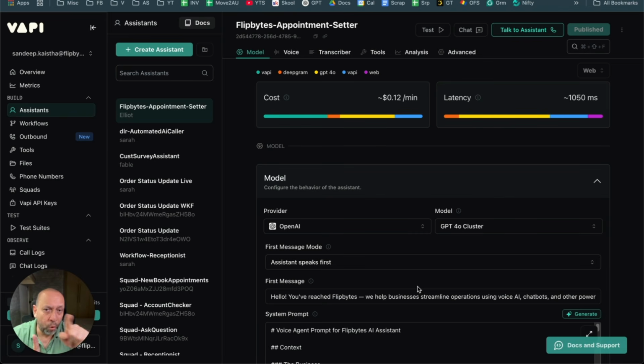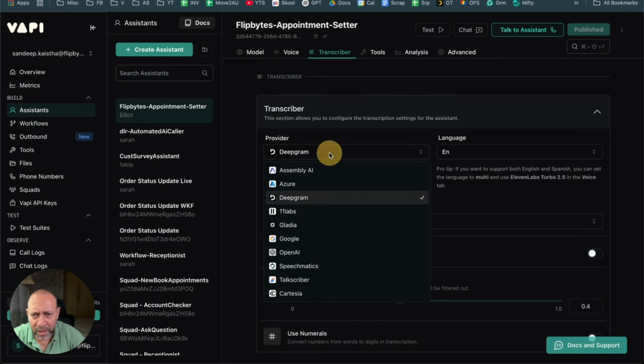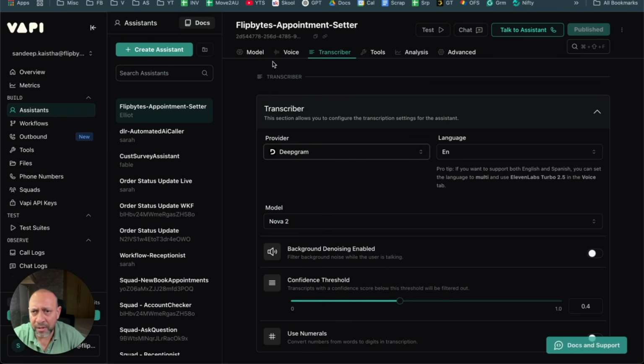Okay, so that is voice to text, and that is done by something called a transcriber. That is done by some provider. It can be Deepgram, it can be Lemon Labs. There are lots of them. Anyways, I'll come to this, but you need to understand that. So there are four portions.